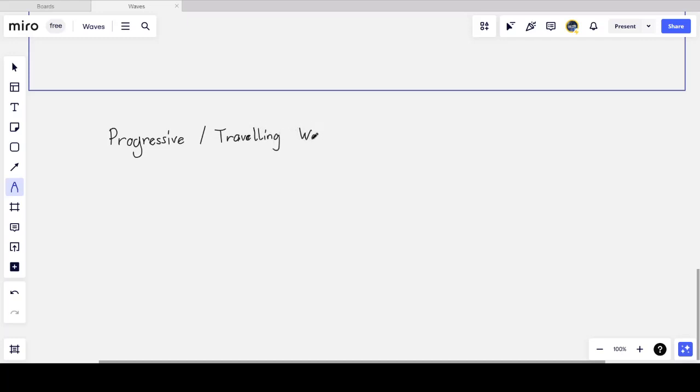And so, what is a progressive wave? Now, as the name suggests, it's a wave that is moving. So if I were to state this very informally, I would say a traveling wave is a wave that moves. And what do I mean by move? Well, firstly, what is a wave? A wave is created when there's a disturbance in a medium.